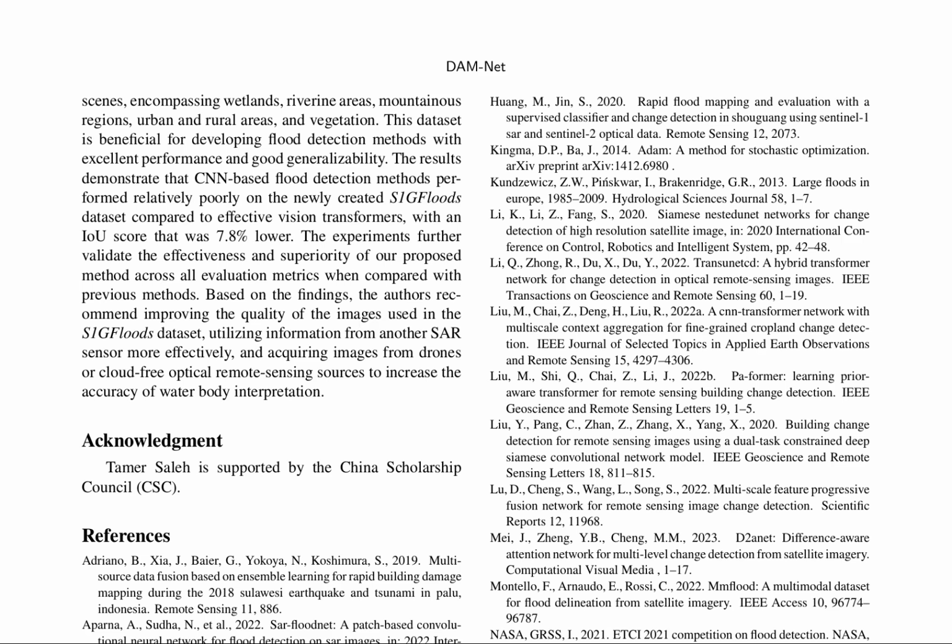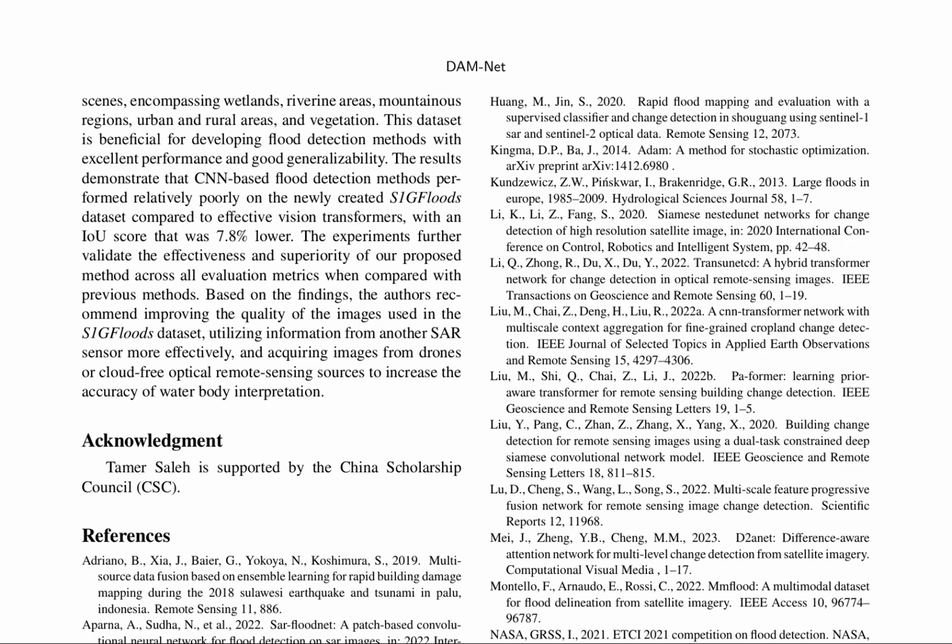Flood detection using remote sensing data has garnered significant attention in recent years. However, existing CNN-based approaches have inherent limitations. In contrast, vision transformers have emerged as a superior alternative. This review provides a comprehensive overview of flood detection methods, highlighting the shortcomings of traditional CNN-based approaches and the advantages of vision transformers. To address the lack of diverse and comprehensive datasets, the authors introduce the S1G Floods dataset, which